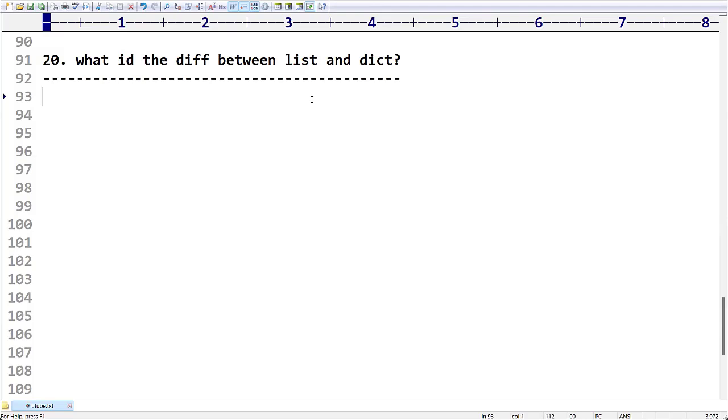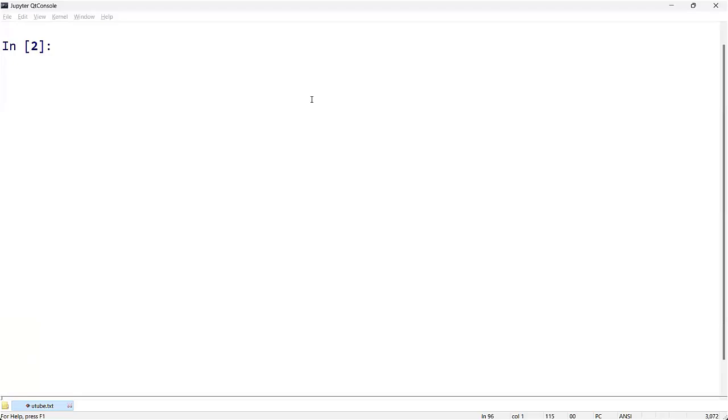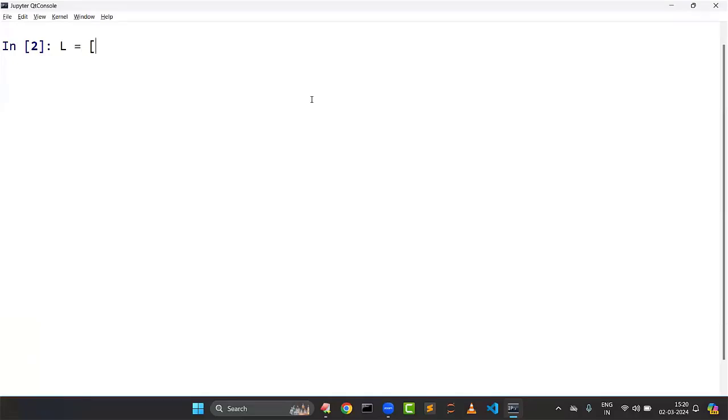Very, very important point. As we know, when should we go for list? It is a collection of individual objects. For example, I want to create a list with objects 10, 23, 55, 89.